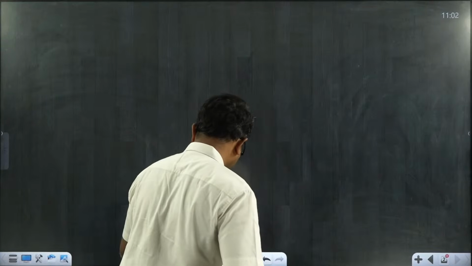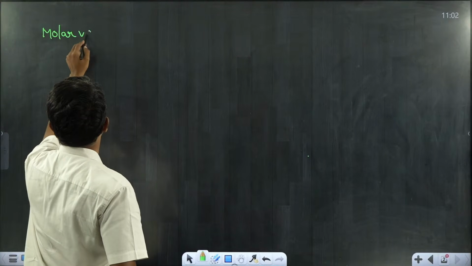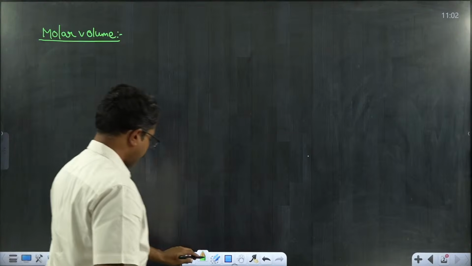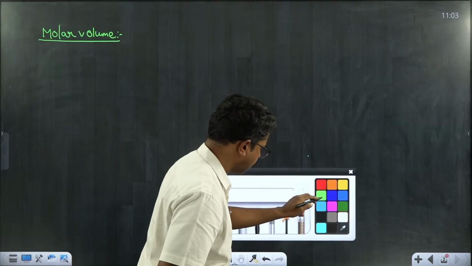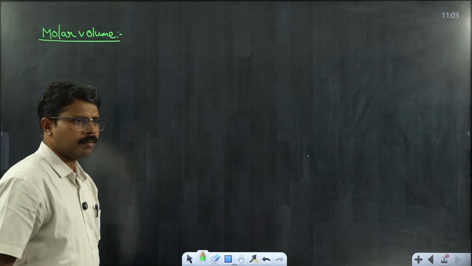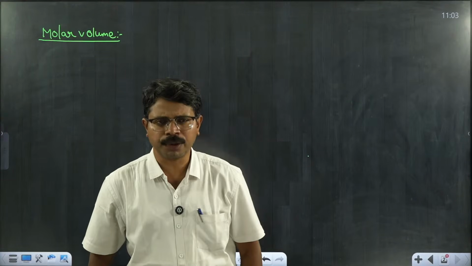As I have given the two important formulas for calculation of the number of moles, I am going to add the third one now. Before giving the third formula, I wanted to define molar volume. I defined molar mass in the last class. Today we will be talking about molar volume. Can anyone tell me what you mean by molar volume?